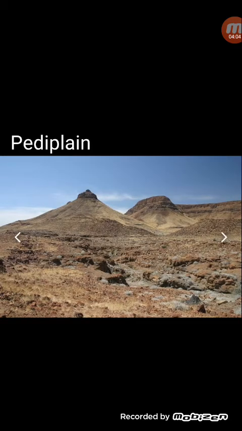Now the next one is the pediplain. A pediplain is also a type of erosional plain, but it has been formed by the erosional action of wind. So you find pediplains in a desert region, like in this picture showing the desert regions. They are generally found at the foothills of inclined mountain slopes. For example, at the foot of the Atlas mountains in the Sahara desert you have these pediplains.